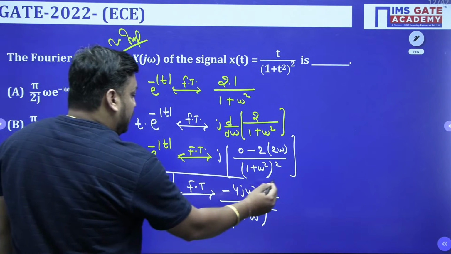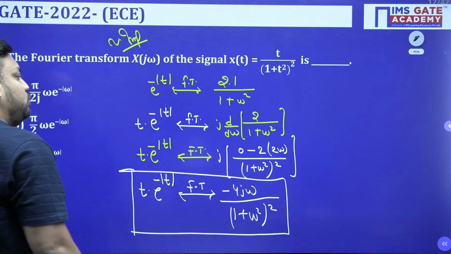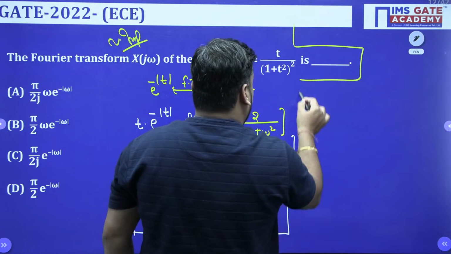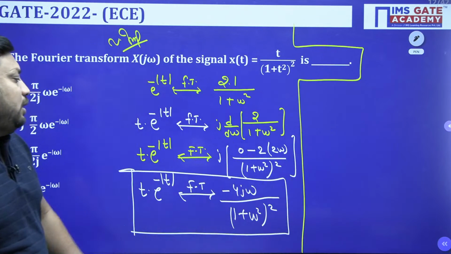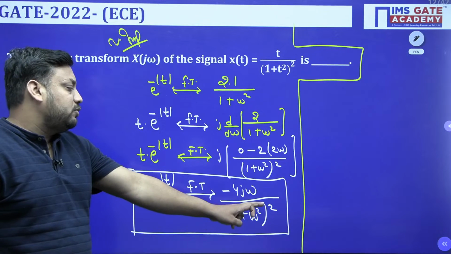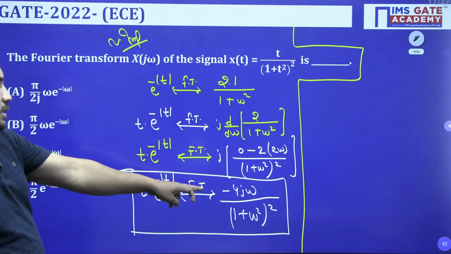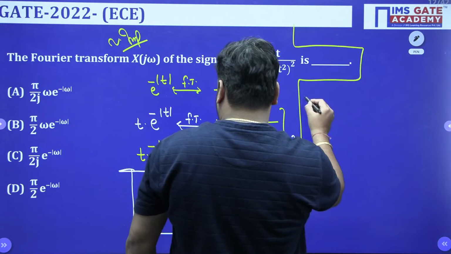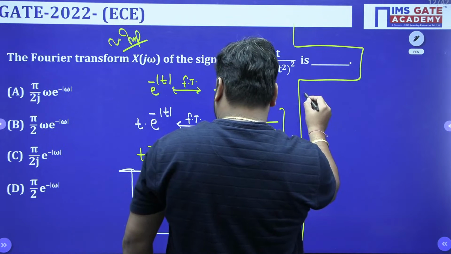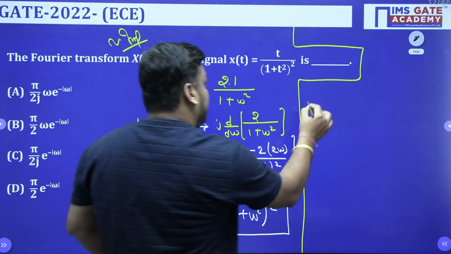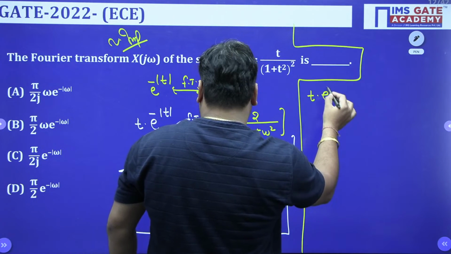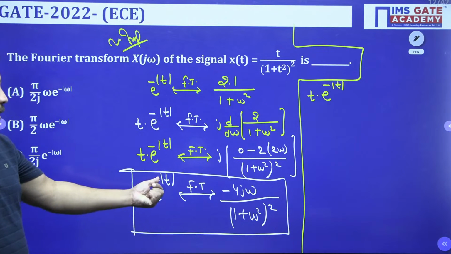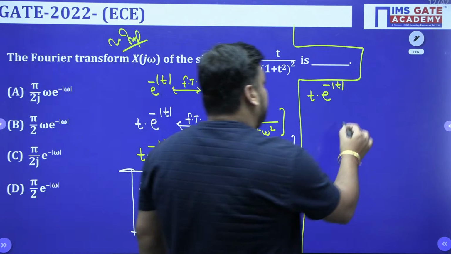Now what you want, student, in the time domain, that you have to check. If I apply duality here, I want only omega upon (1 plus omega square) whole square. So I don't want this minus 4j, so I am just cross multiplying it. Don't worry, I am just writing this expression only, t e to the power minus mod of t. I am just copying and pasting. t e to the power minus mod of t, Fourier transform is what, guys?